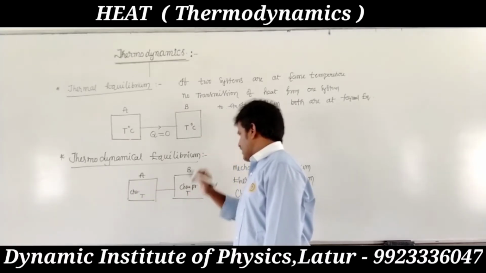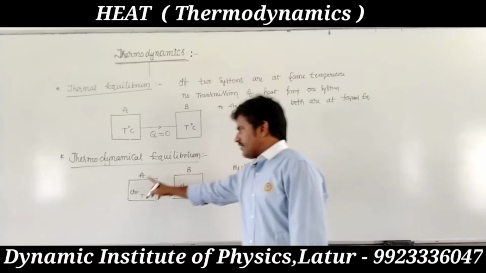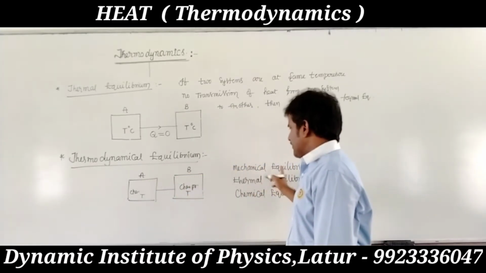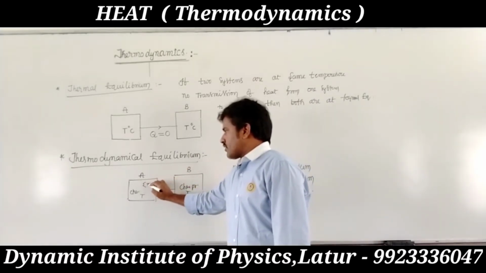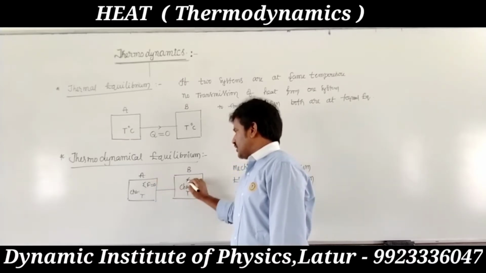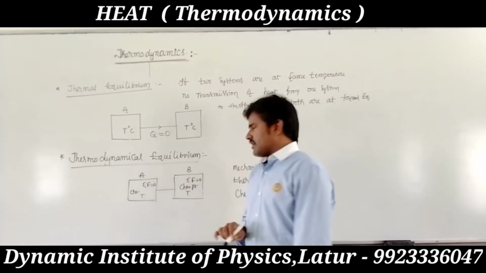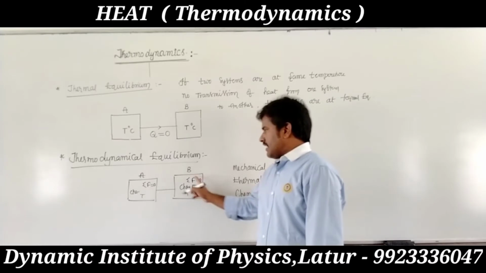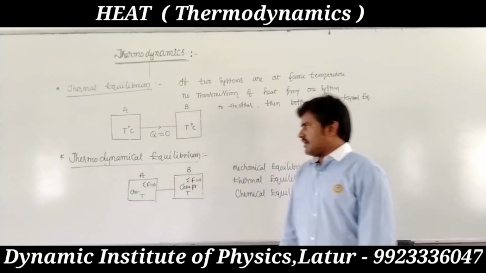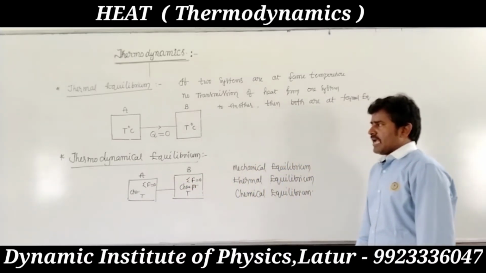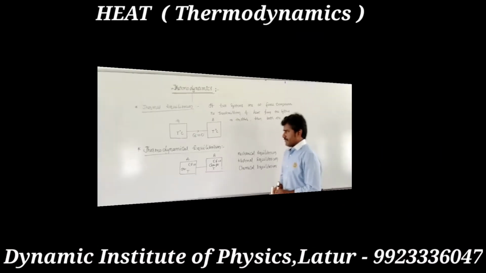Same mechanical equilibrium means the net force on the systems is zero. So under these conditions, we consider it thermodynamical equilibrium.